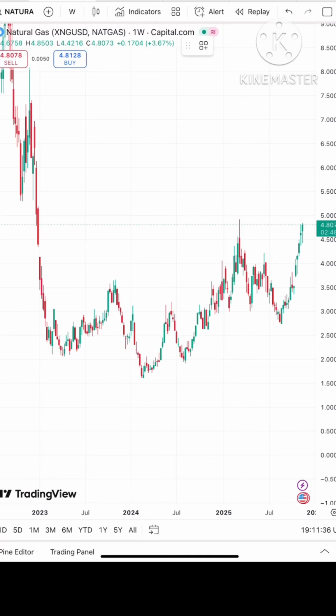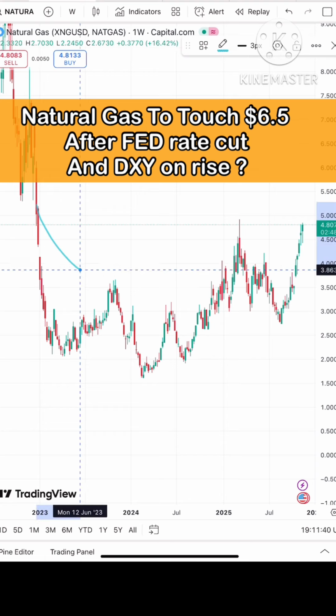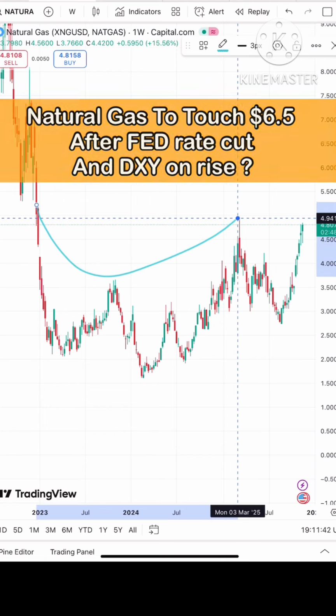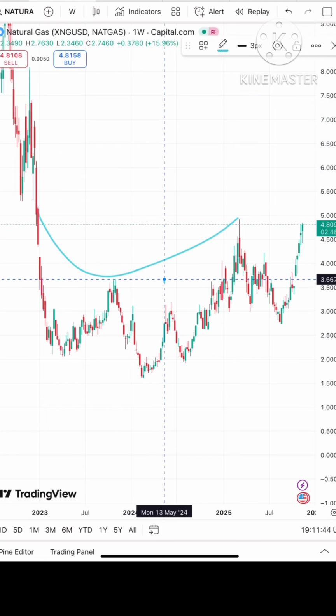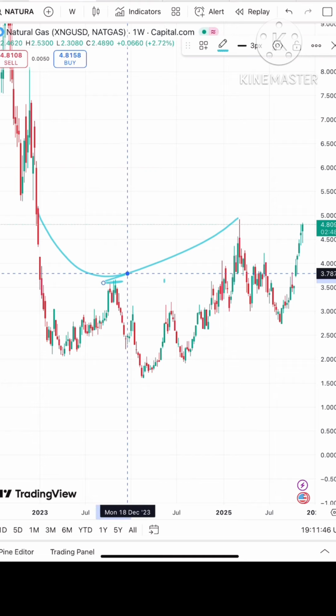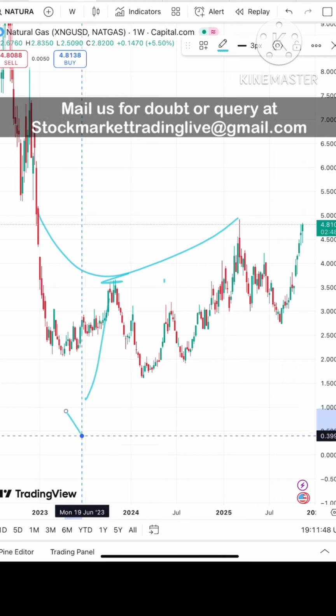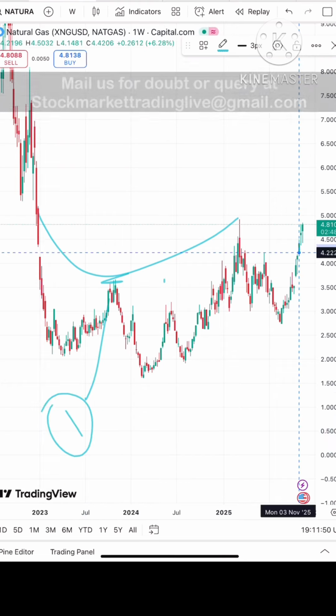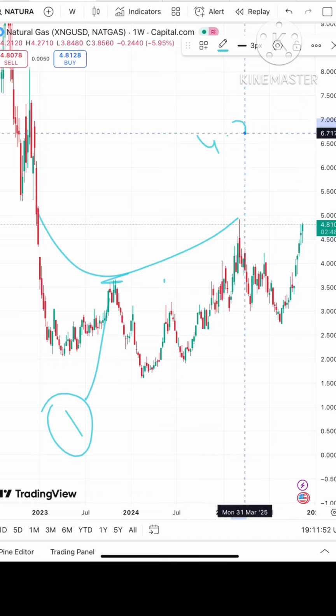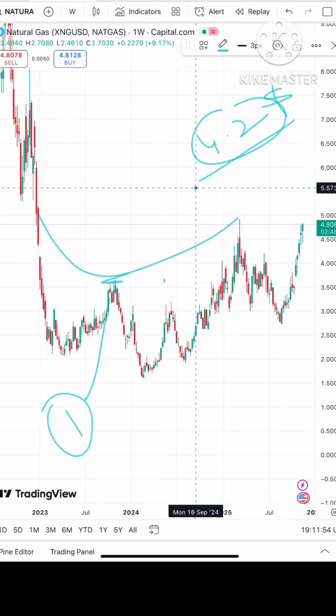Natural gas price trading at a level of $4.8. Okay, and if you look at this particular trend, there is a clear upside. As I've already mentioned, what you have to understand here is that 3.66 is a level. That is the first thing that you have to understand. Second is that 4.2, these two levels you have to keep in mind.